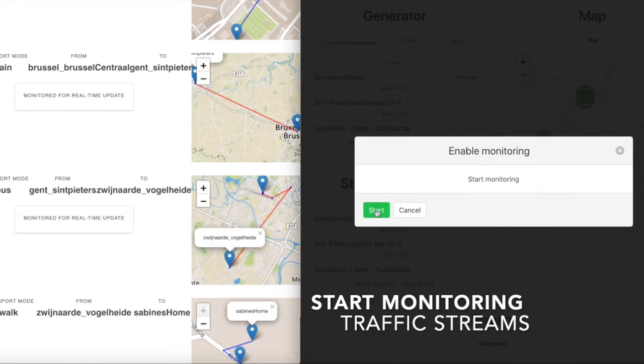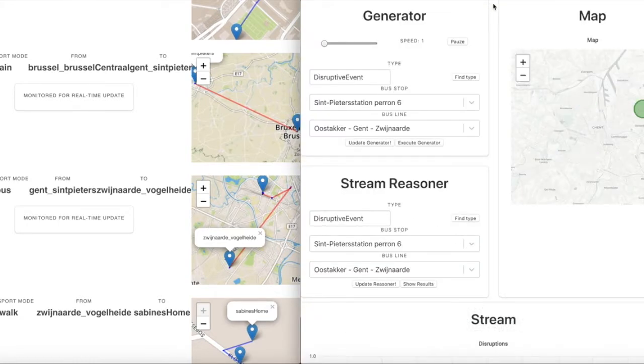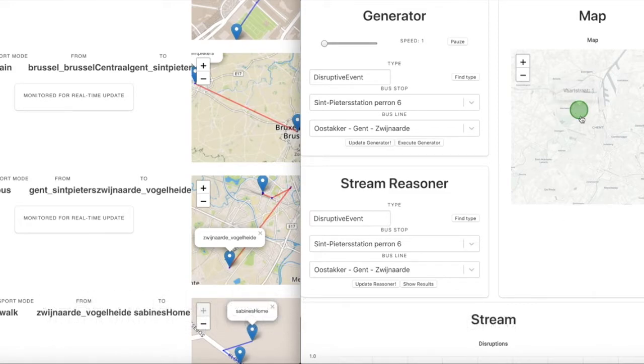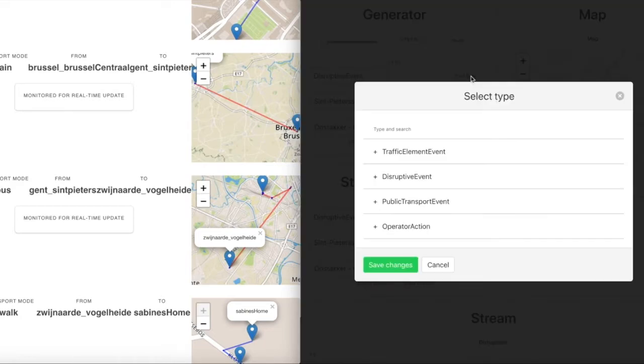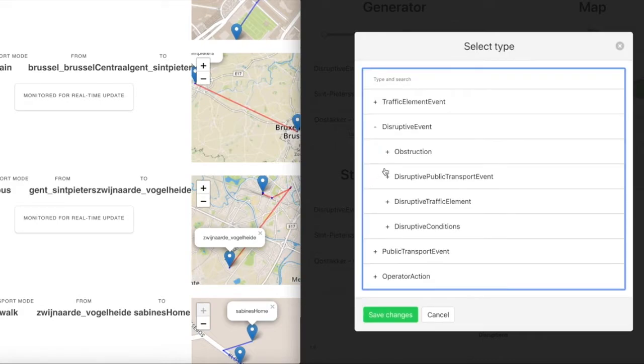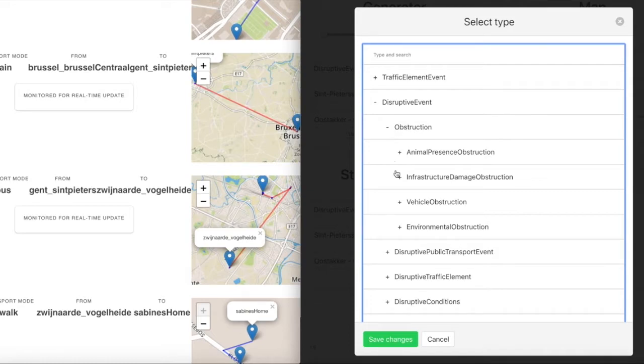In the background, the platform will start monitoring the traffic streams in order to detect traffic disruptions early on and suggest alternatives to the user. The map is showing the real-time updates and the locations of the various disruptions. For demonstration purposes, we use a generator to generate the content of the traffic stream. The traffic stream can contain different kinds of traffic events. However, not all of them will induce a disruption. It's only the events that are a subclass of the disruptive event that possibly can cause trouble.